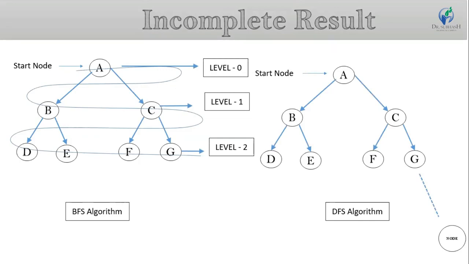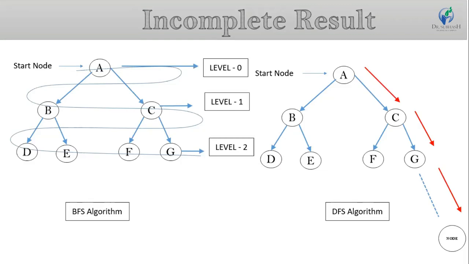But the DFS algorithm searches the deepest node. So suppose we have an infinite search space or a loop in the problem. Then the DFS algorithm cannot complete all the nodes, or we can say it follows the wrong direction. So it does not cover all the nodes and does not reach the goal node.